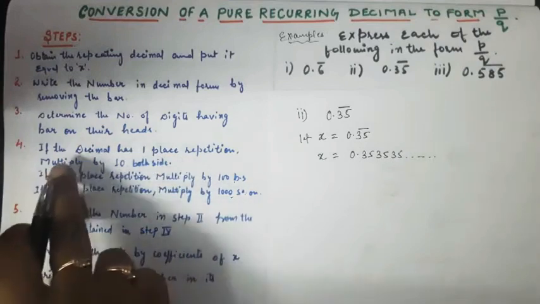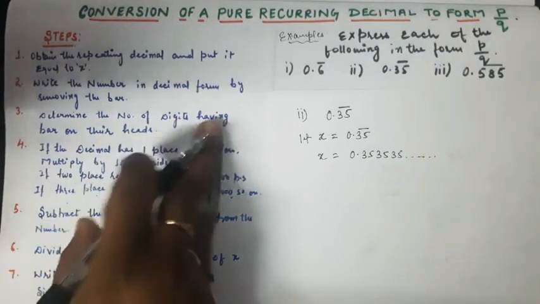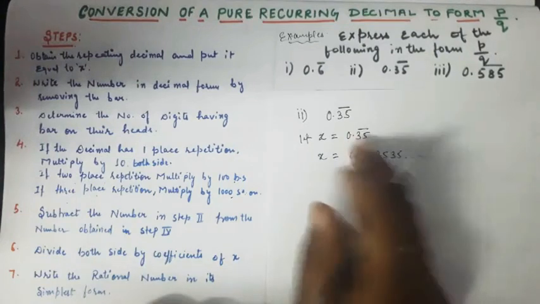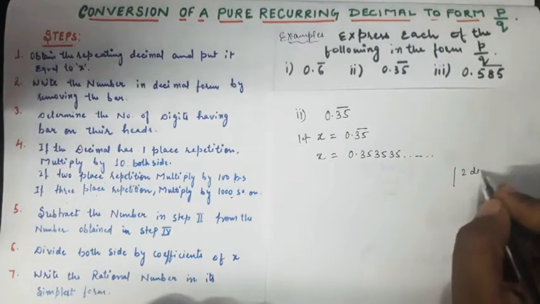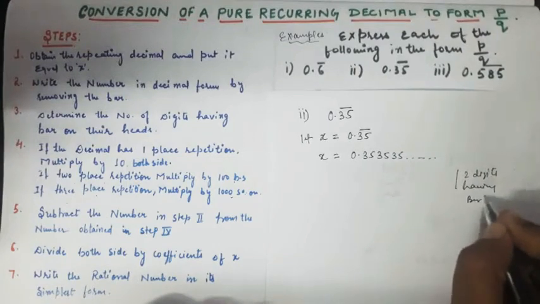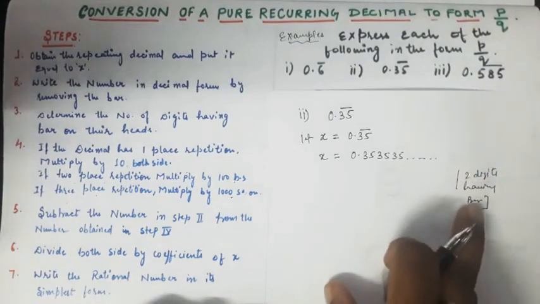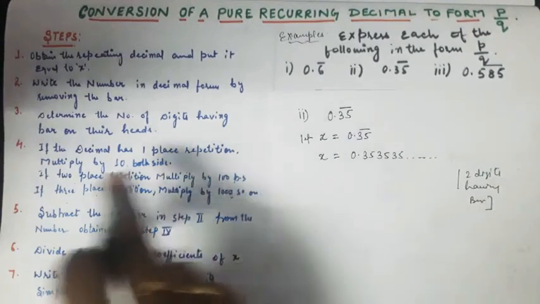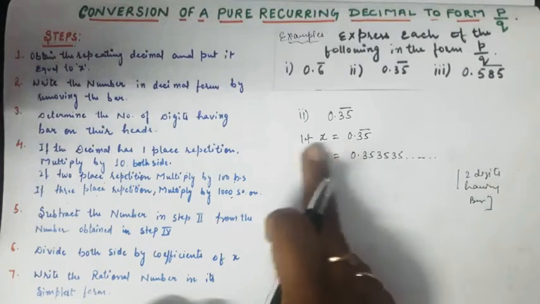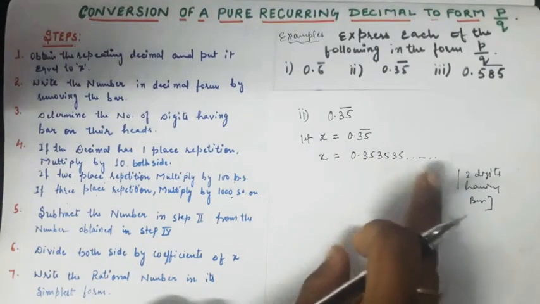Next is to determine the number of digits having bar on their heads. How many digits are there? 2 digits having bar, right? If 2 digits are having bar, it means 2 numbers are repeating. According to the 4 steps, we need to multiply this equation by 100.